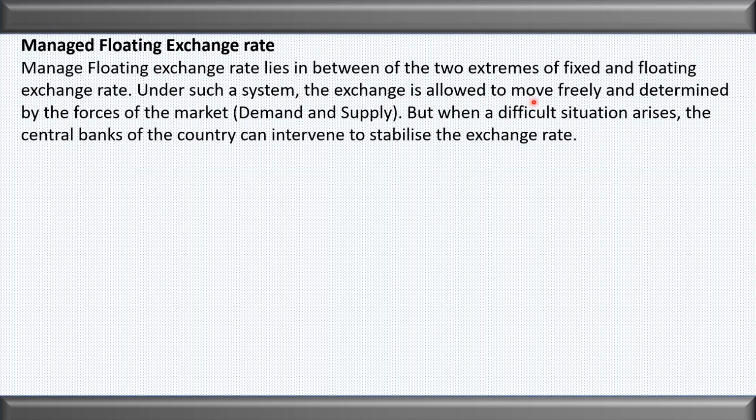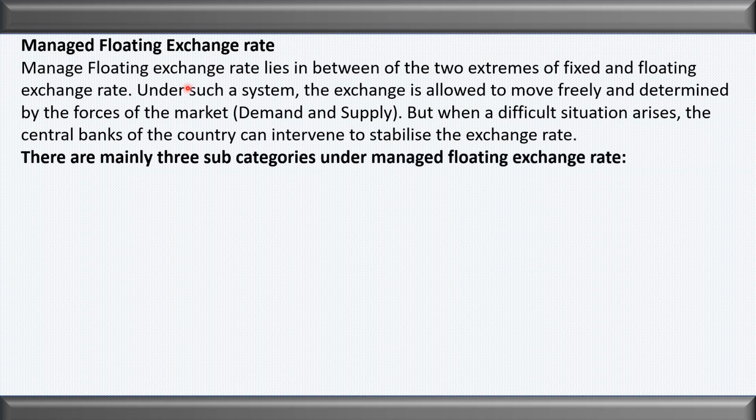Under such a system, the exchange rate is allowed to move freely and is determined by the forces of the market. Here, the exchange rate will be determined by the market forces, but when a difficult situation arises, the central bank of a country can intervene to stabilize the exchange rate. So what is the managed floating exchange rate system? Under this system, the exchange rate is allowed to move freely, but when a difficult situation arises, the central bank of the country can intervene to stabilize the exchange rate.